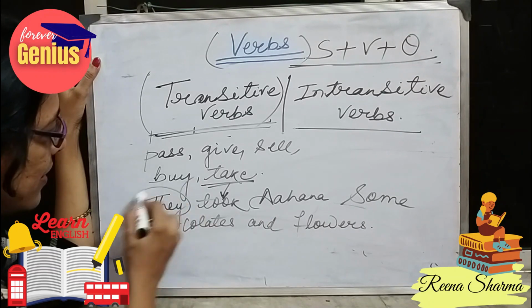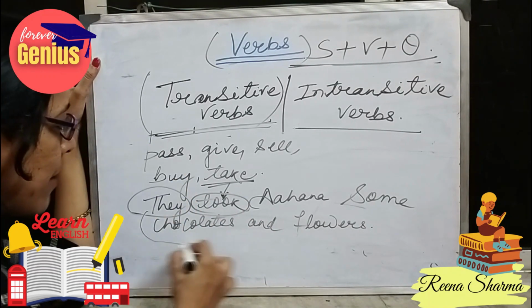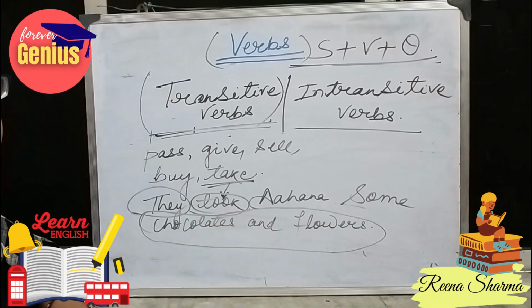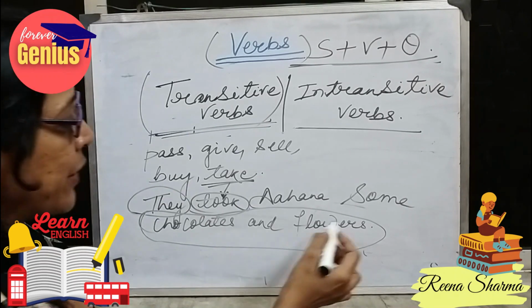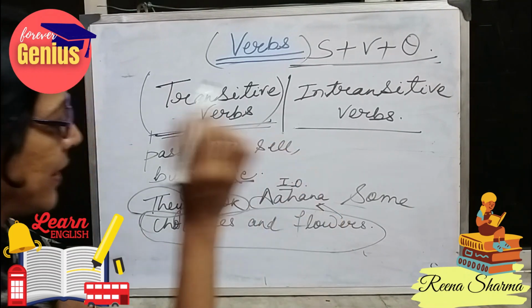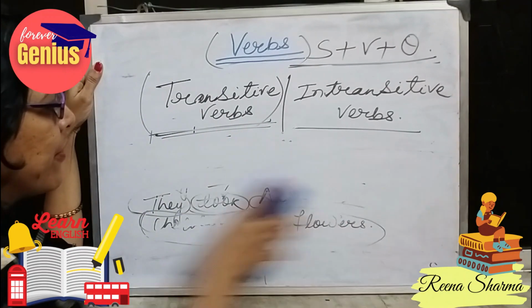So here they are the subject. Took is the verb. What did they take? Some chocolates and flowers. This is the object. And for whom did they take it? They took it for Ahana. This is the indirect object in the sentence. So these are the different kinds of transitive verbs.